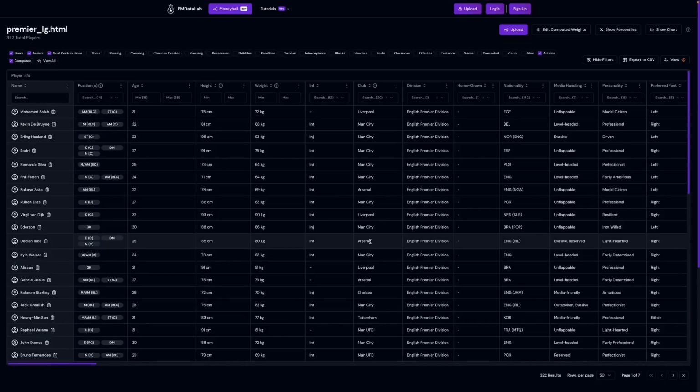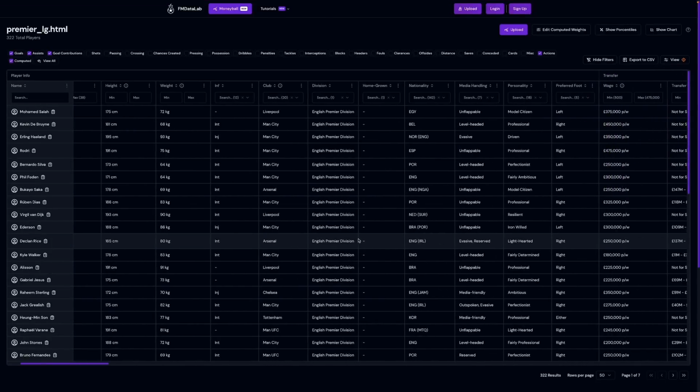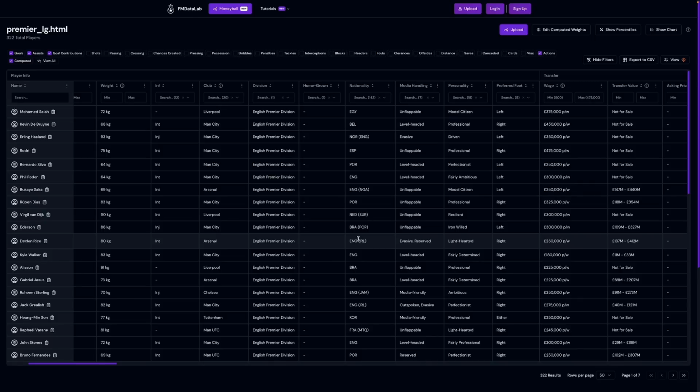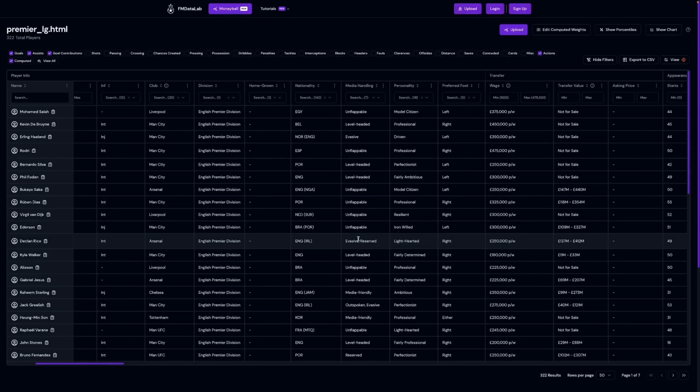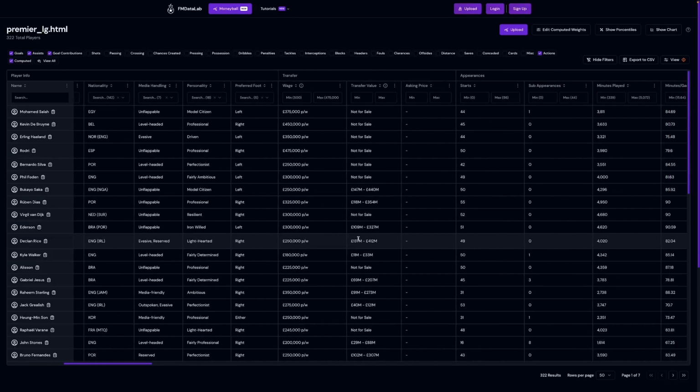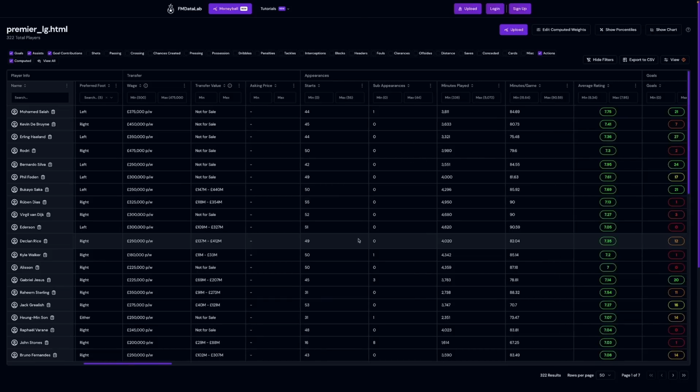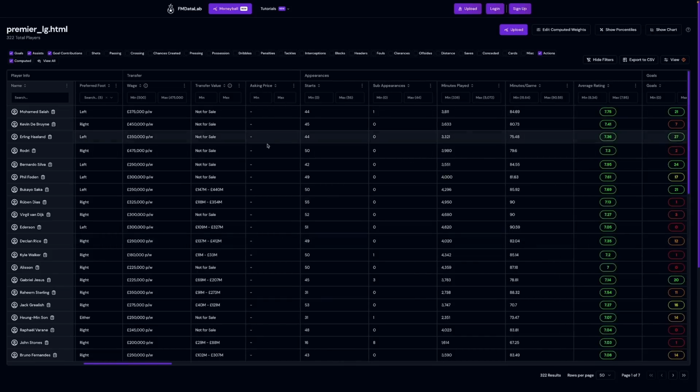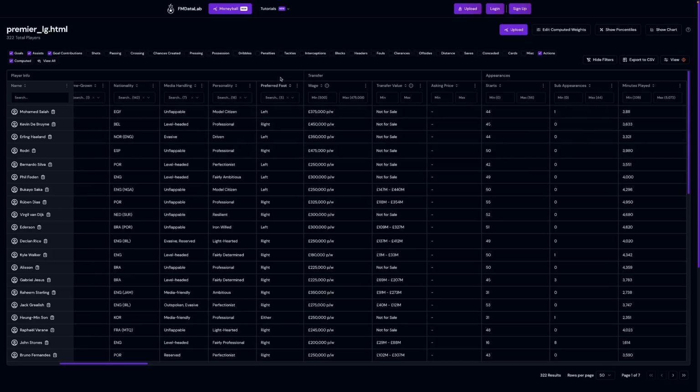This will bring you to this Moneyball table view. So at first, it may seem like there is a lot going on here, but let's break it down component by component. Let's just start with the table itself. The layout and structure will be fairly familiar to you if you've used the role scoring table before. A lot of the player information you can see here, with some minor differences like this asking price here, and there's just a preferred foot column instead of left and right foot.